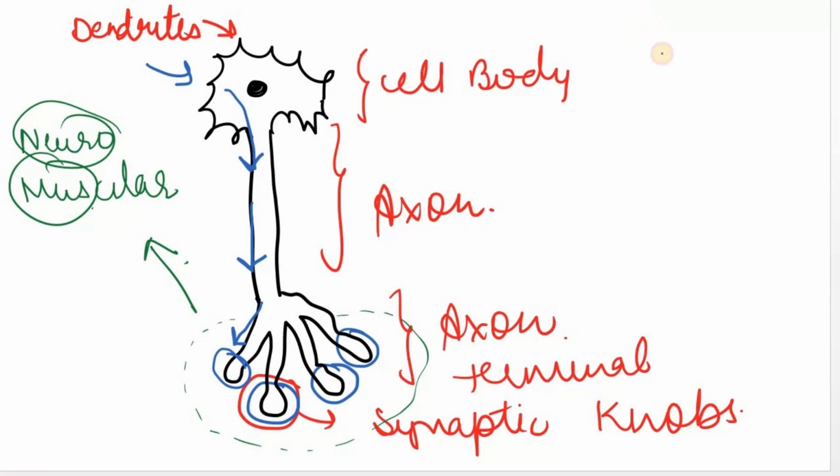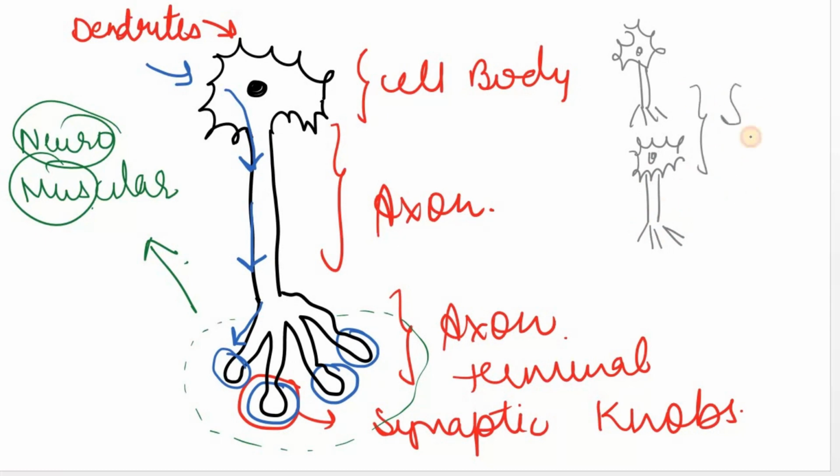Whereas अगर यही neuron present है and it is transferring the nerve signal to another neuron, this type of arrangement is known as synapse. So now let's take a look at how this nerve signal is generated and how it is conducted further.